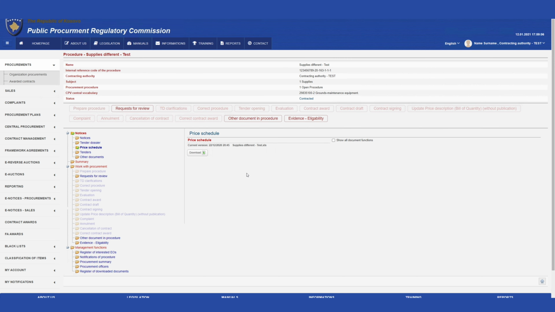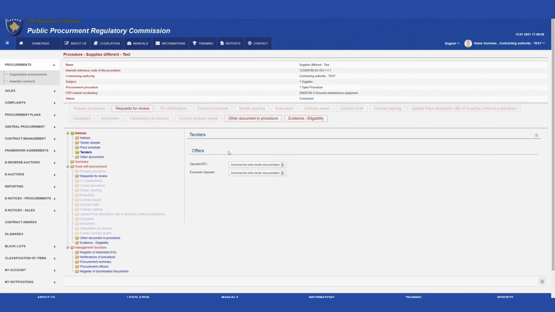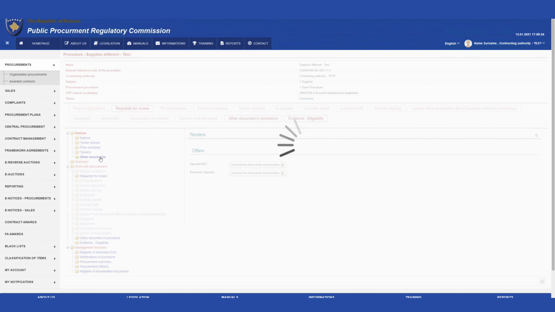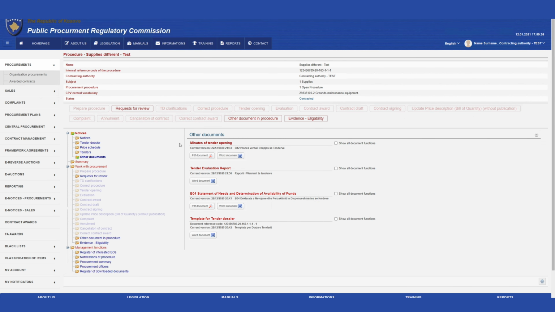In the Price Description folder, the user can find a description of the price prepared by the procurement officer. In the Bids folder, the user can find all bids made in the procedure and can download them without any privileges to amend their contents. In the Other Documents folder, the user can view documents like the Tender Dossier, Statement on Availability of Means, Minutes of the Bid Opening Procedure, Evaluation Report, and all other documents exchanged between the procurement officer and economic operators.